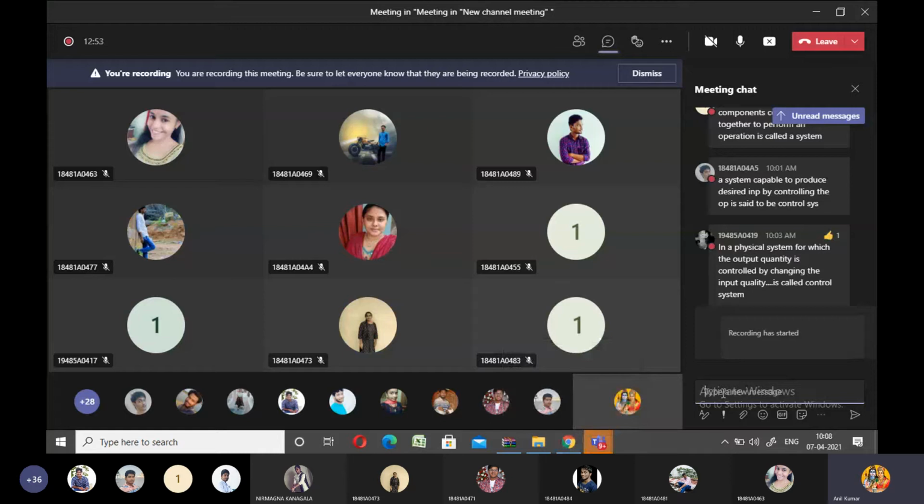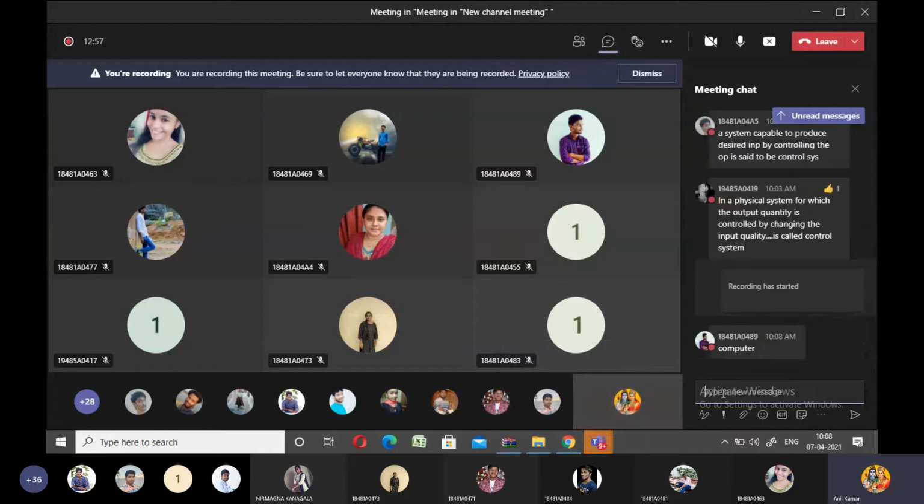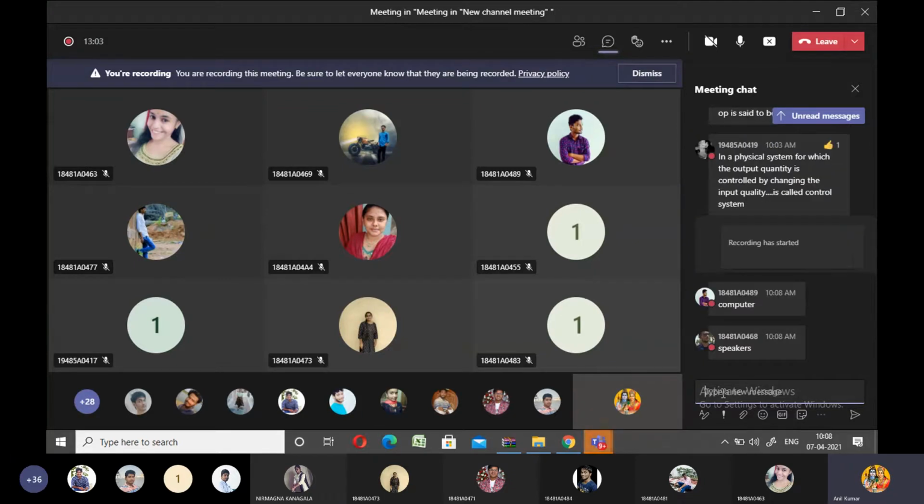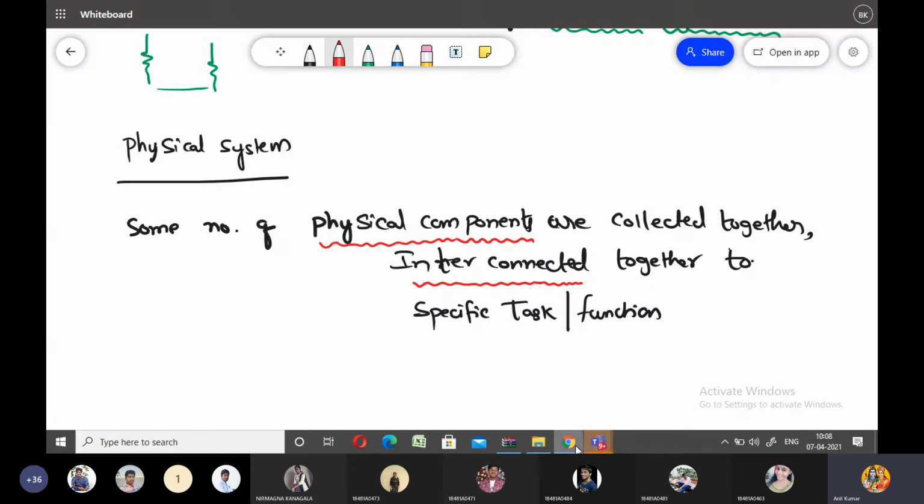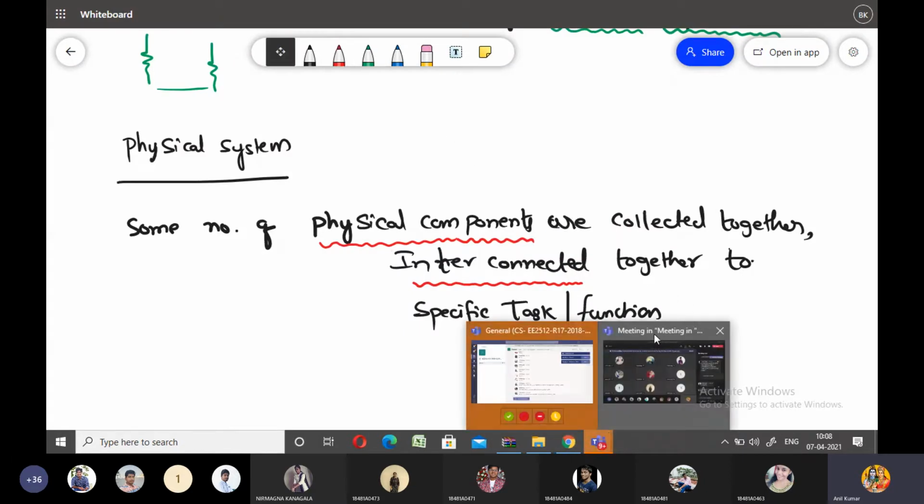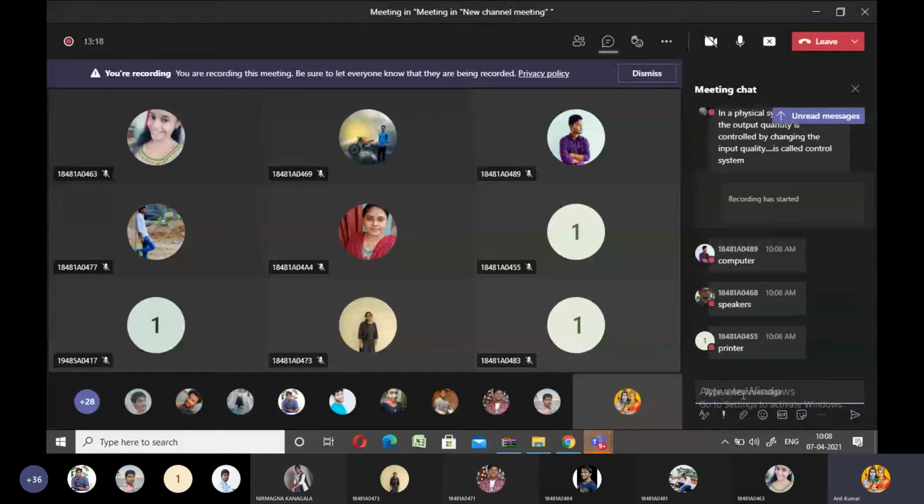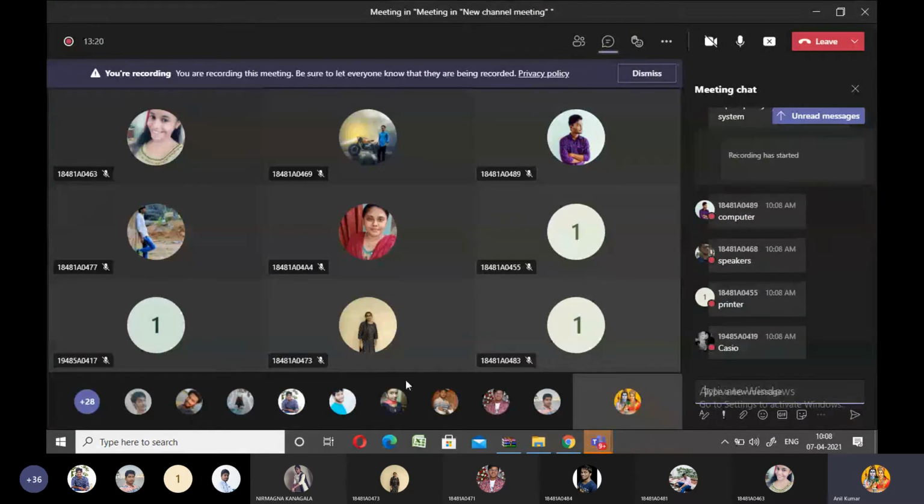Anyone, please respond to me. What is the other example? Computer is a system. Okay, very good, very good answer. Next, what about the other ones? Other examples. Okay, speakers. Next one. Please respond to me in the chat box. Casio.